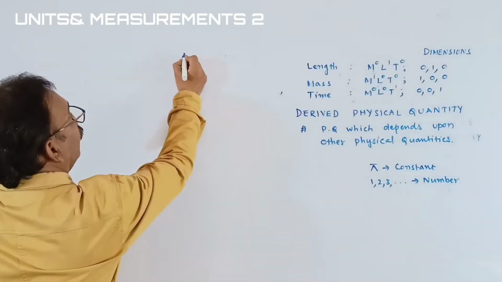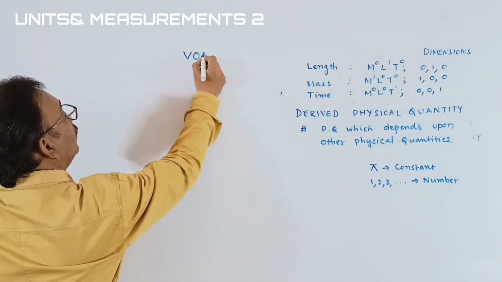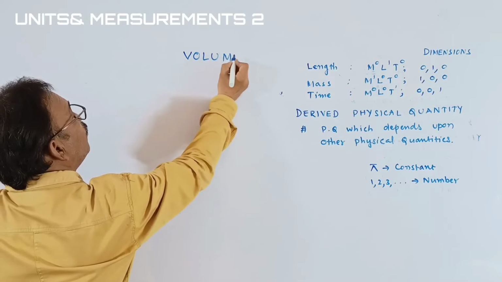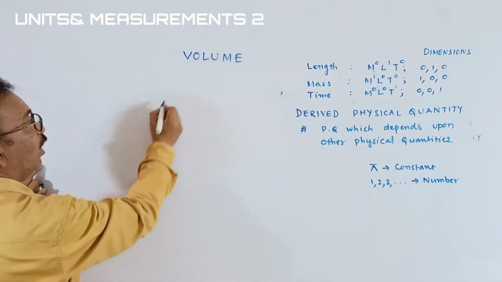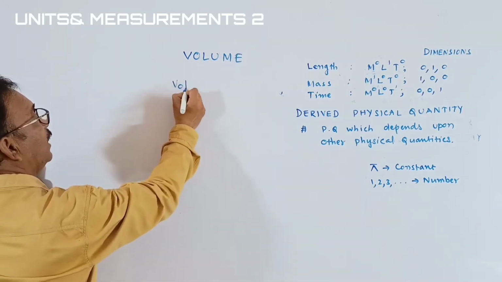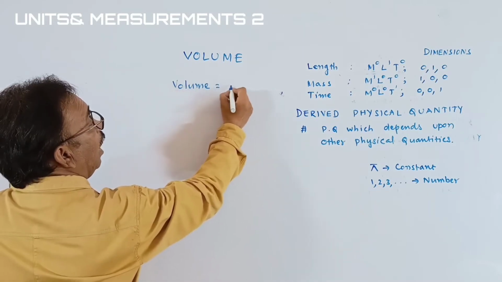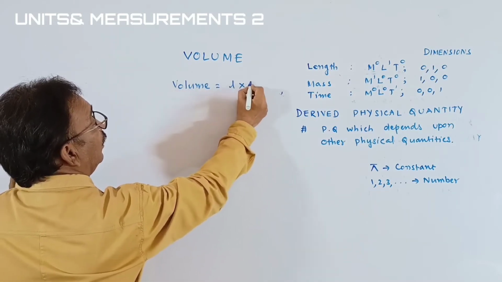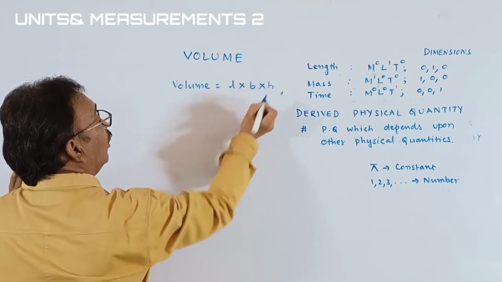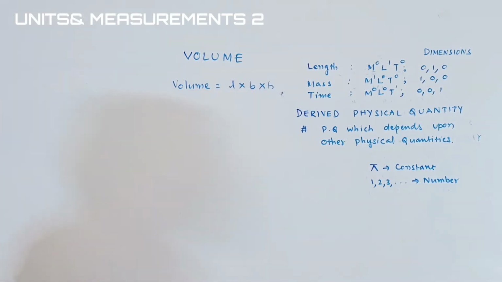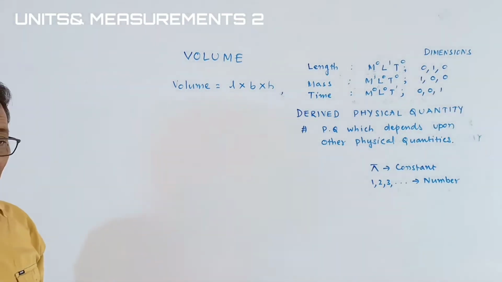Okay, we are getting the dimensional formula of volume. What is volume, students? You learned that volume is nothing but length into breadth into height. Volume means length multiplied with the breadth and height.